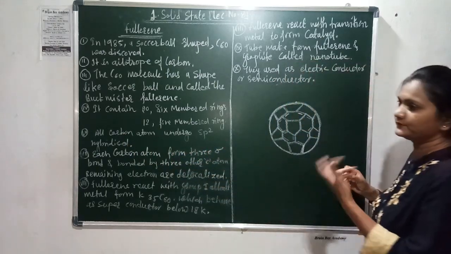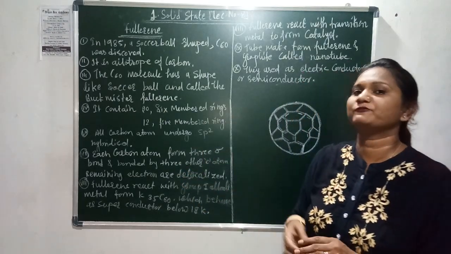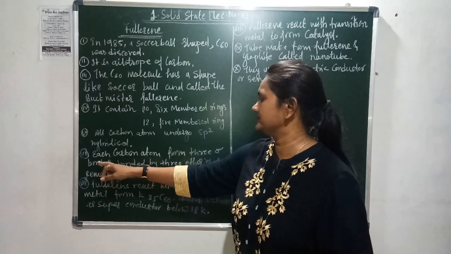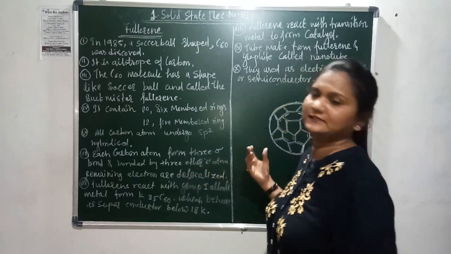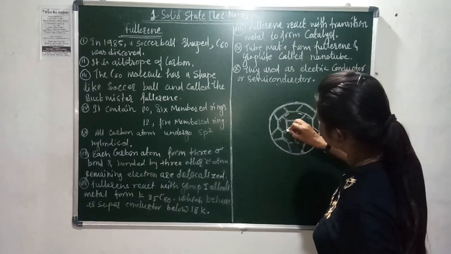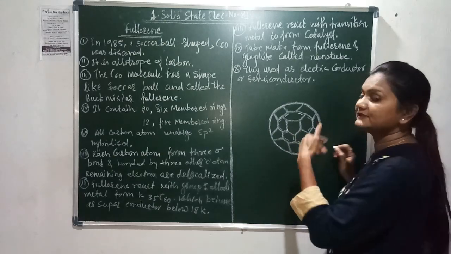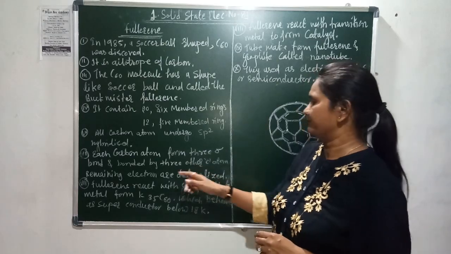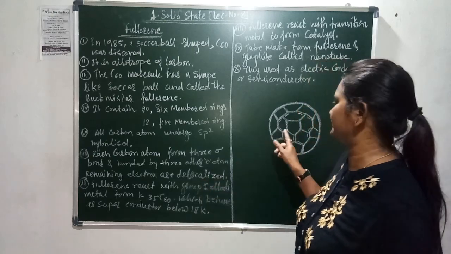Why is it called sp2 hybridized? Because each carbon atom is bonded to 3 other carbon atoms, forming 3 sigma bonds, 3 single bonds. And the remaining electrons are delocalized.